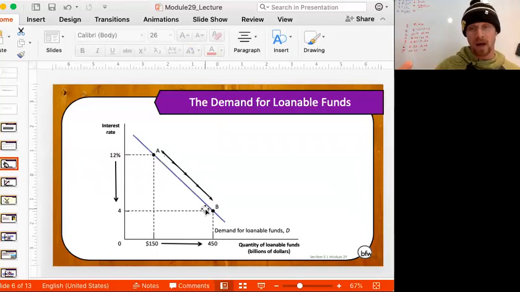Think of that rate of return on business projects. If a business expects that some project is going to return 10%, they're not going to be willing to do this project if it costs them 12% to borrow this money. However, if it's only 4% interest rate, now their rate of return of 10% looks really good. They will only be charged 4% and their profit will be that 6% difference. But anyway, the demand for loanable funds is downward sloping because people are more willing to borrow money when the interest rate goes down. The cost of money has decreased.